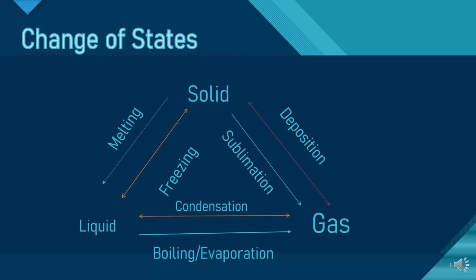Vice versa to this, suppose you start cooling down the liquid, so what will happen? The energy of liquid particles will start reducing. And when the energy of liquid particles reduces, their movement will reduce, and they will come closer to each other and get tightly packed in an orderly manner. And when it gets this way, it is now a solid. So liquid on cooling converts into solid state, and this process is known as freezing.